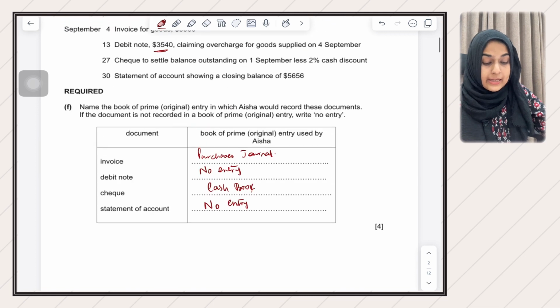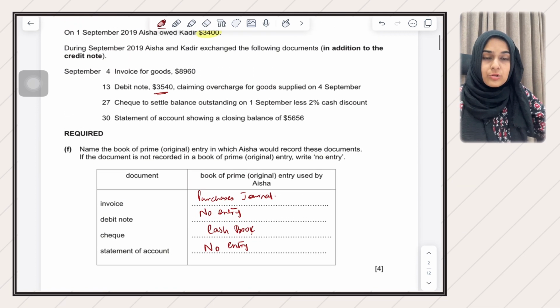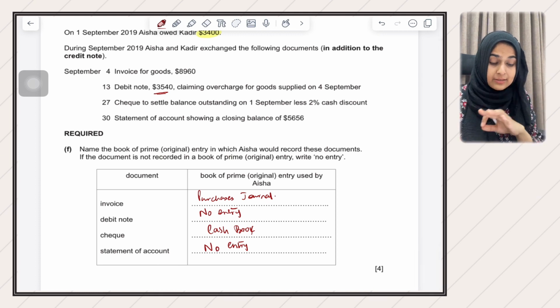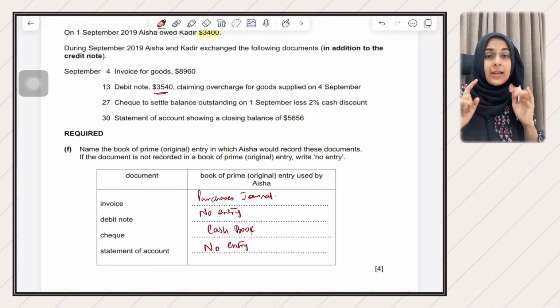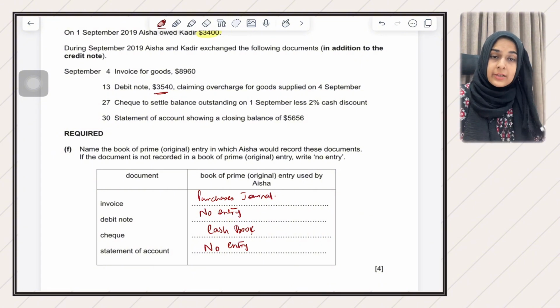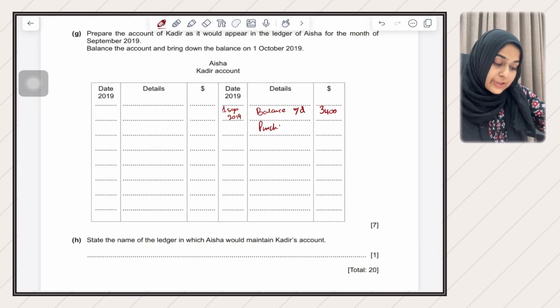And then they are saying invoice for goods is issued 8960. So Kader issued the invoice of 8960, and obviously Aisha received the invoice. In that case, the double entry will be purchases debit, Kader credit. So you need to record this on the credit side of Kader's account. You'll write here purchases and you'll write here 8960.